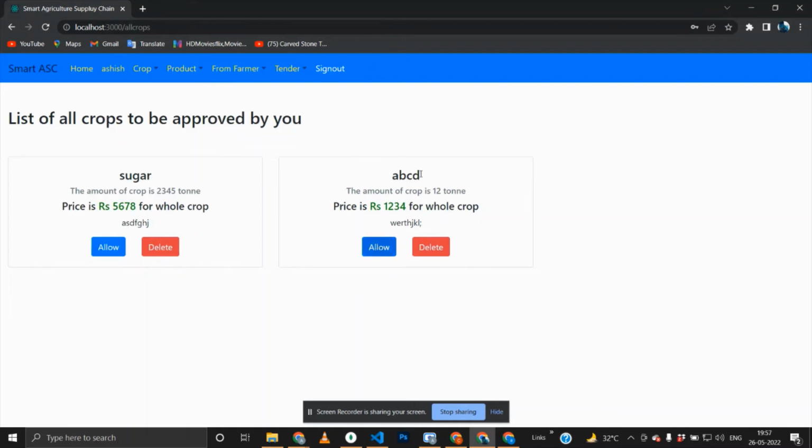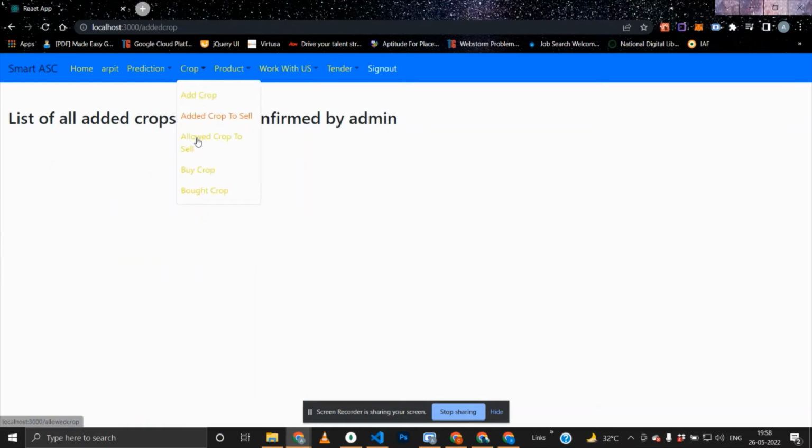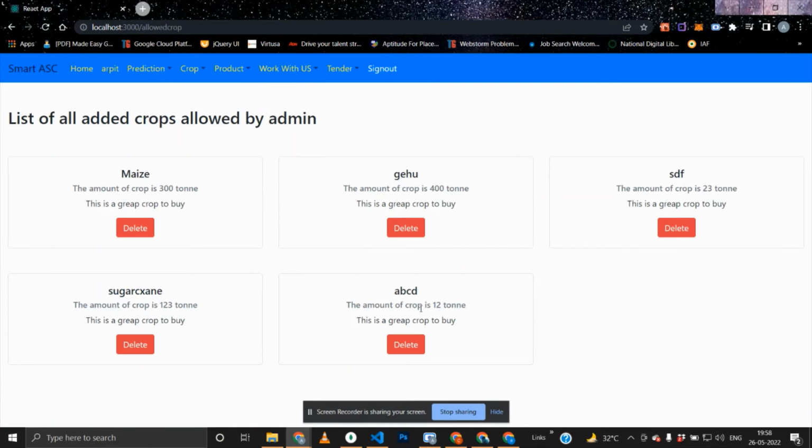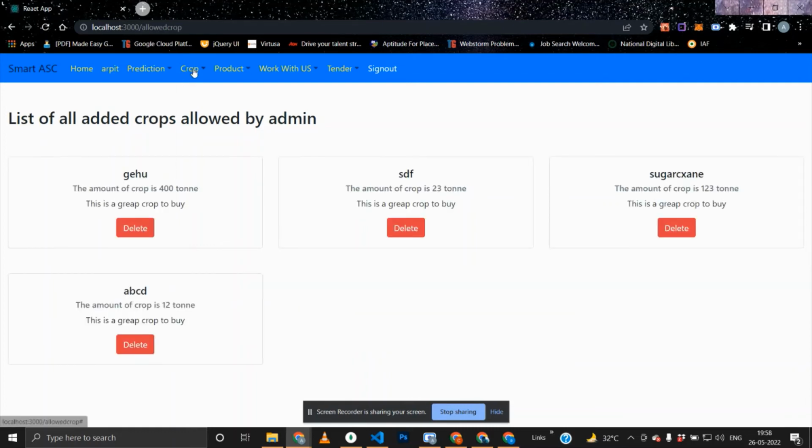Like I recently added this crop. I approve it here. Then as soon as I go to my previous page, I refresh it. That crop is approved. Here's the approved crop to sell. Here is ABCD. Suppose even now I don't want to sell the crop, I can easily delete it. Yeah, I deleted. Then here, buy crop.